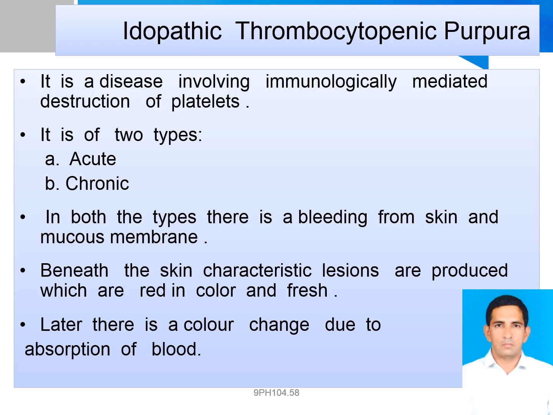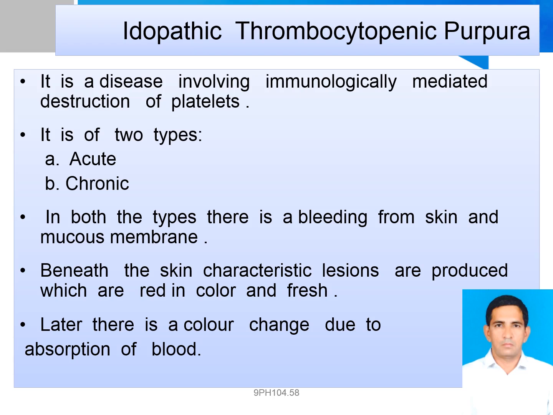ITP can also be classified as primary, occurring on its own, or secondary, occurring alongside another condition. Autoimmune diseases, chronic infections, medications, pregnancy, and certain cancers are common secondary triggers. ITP isn't contagious and can't be passed from one person to another.